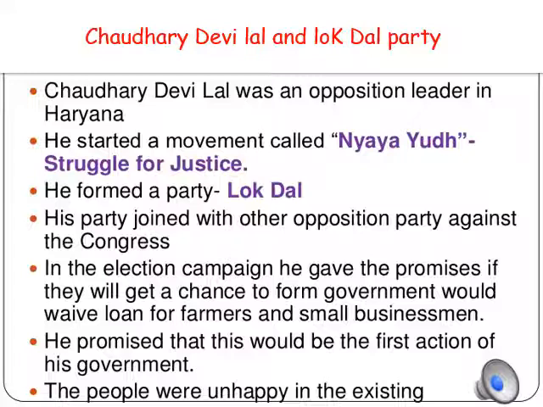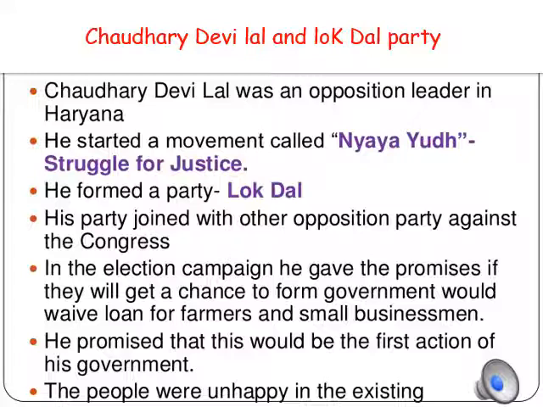So Devilal came up with a strong manifesto, the promises he made about what changes he would make in Haryana if he came to power. He promised to give loans to the farmers and the small businessmen if he won the elections. This was the manifesto of Chaudhry Devilal when he was fighting the election against the Congress. This proved to be a major attraction for the people, because people were already unhappy with the Congress rule. When he promised to give loans to the farmers and the small businessmen, the people were happy.